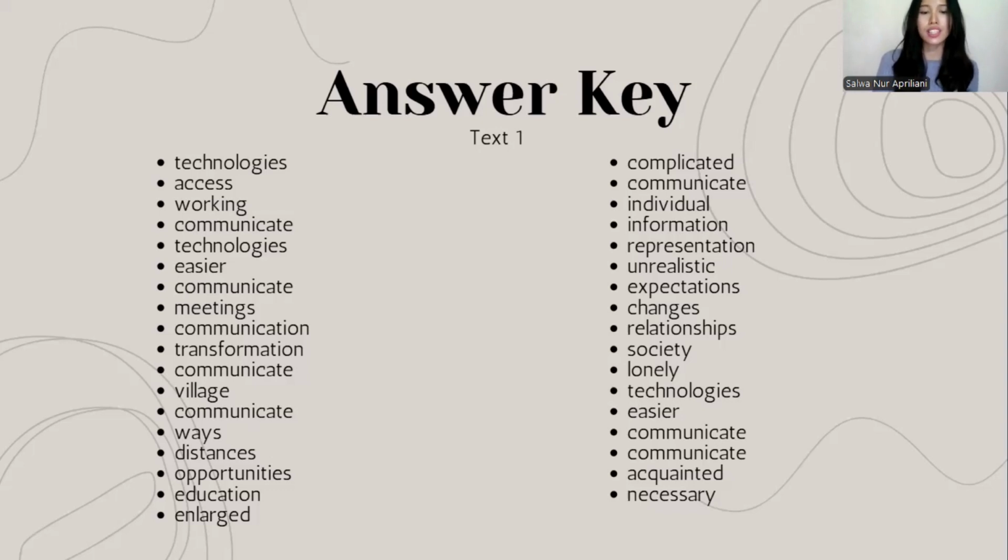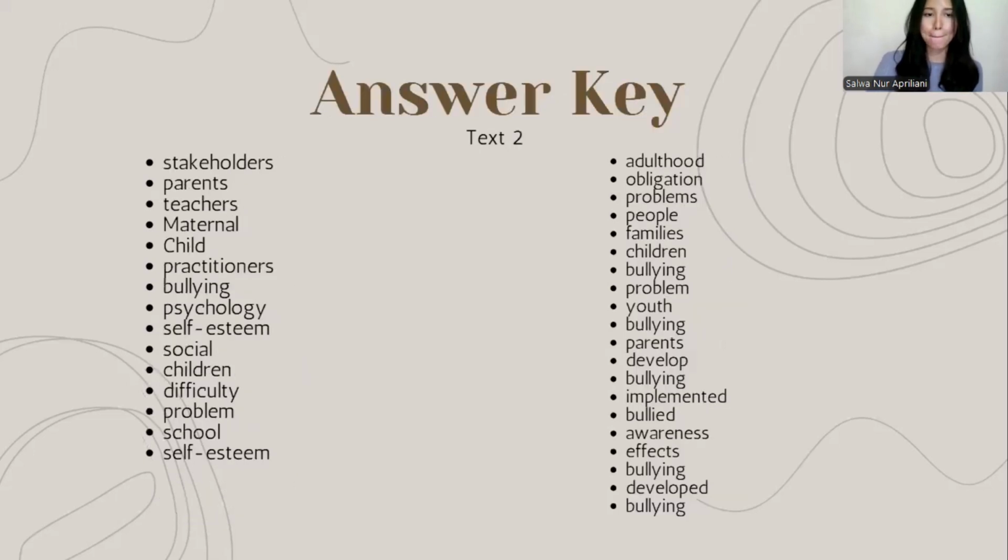The purpose of the answer key in an assessment such as the C-test is to provide clear guidance on the correct or appropriate answer, which is used to assess and evaluate the test taker's ability. Okay, this is the answer key for text 2.